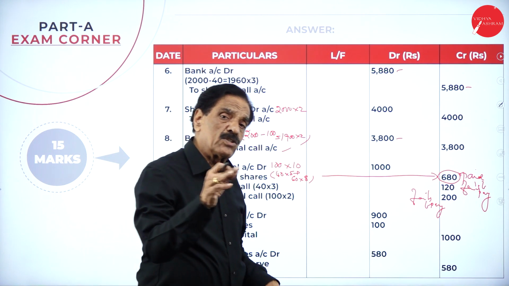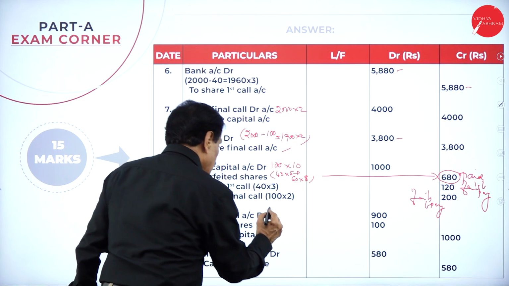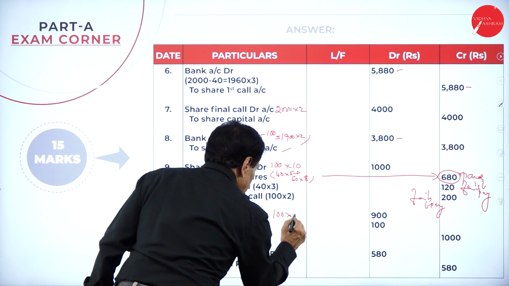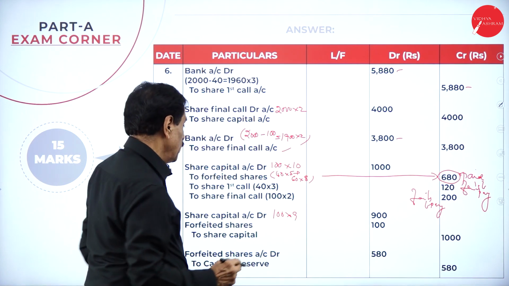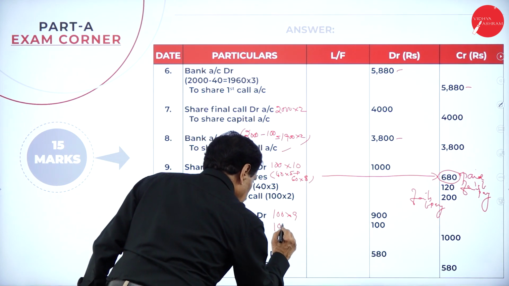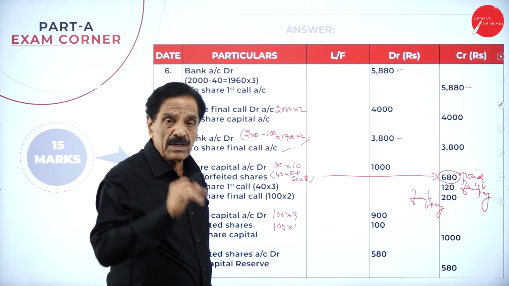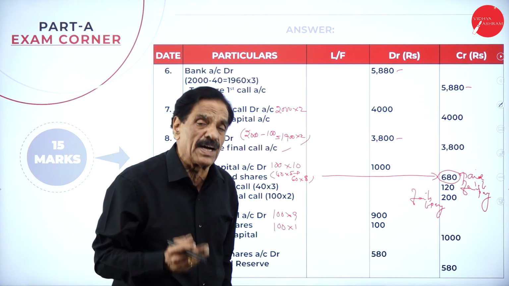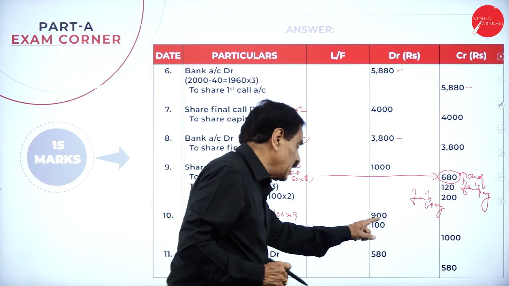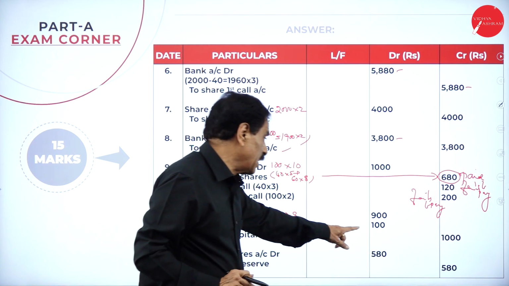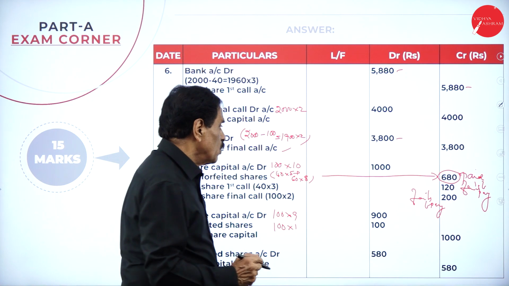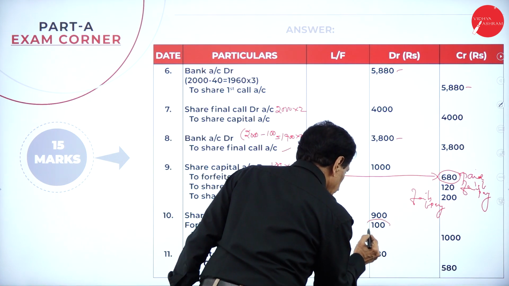At what rate? At rupees 9. Entry: Bank account debit 100 into 9, 900. Forfeited share account debit 100 into 1, 100, to share capital 1000. Reissued at what rate? At rupees 9. 100 into 9, 900. 100 into 1, 100. Totally 1000. So this is a loss.